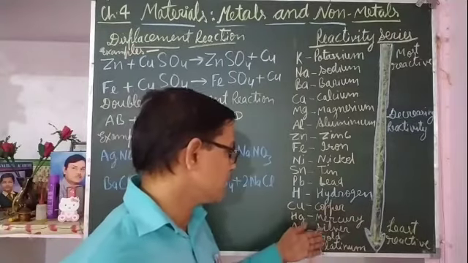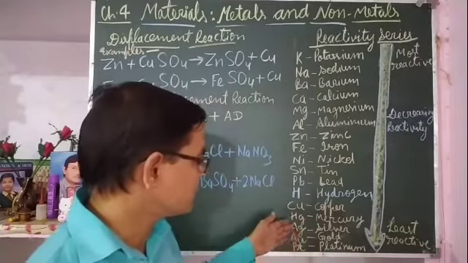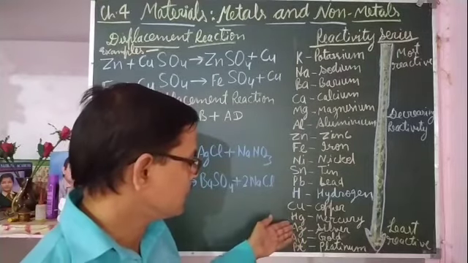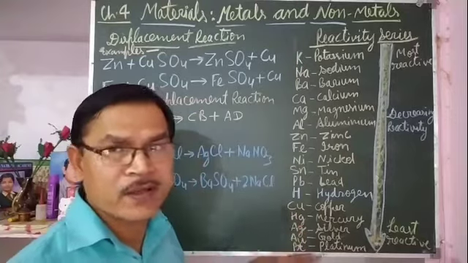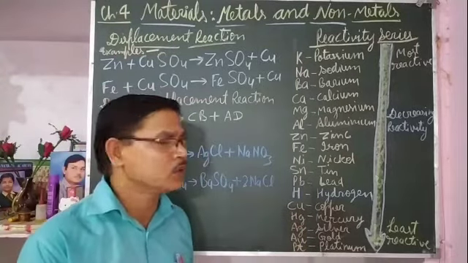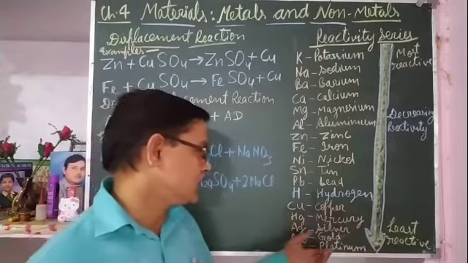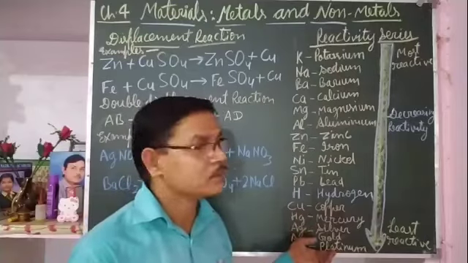Whatever metals are at the bottom of the reactivity series, such as silver, gold and platinum, are very least reactive, approximately non-reactive, and that's why in nature they are found in the free state.